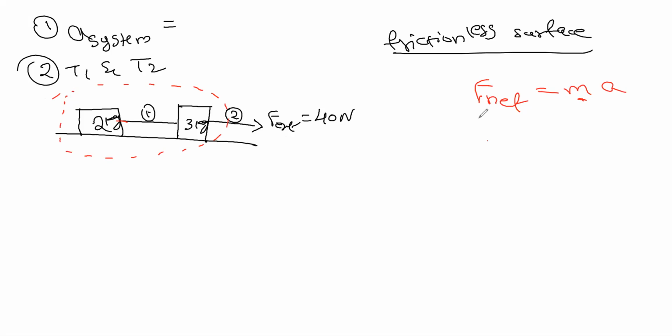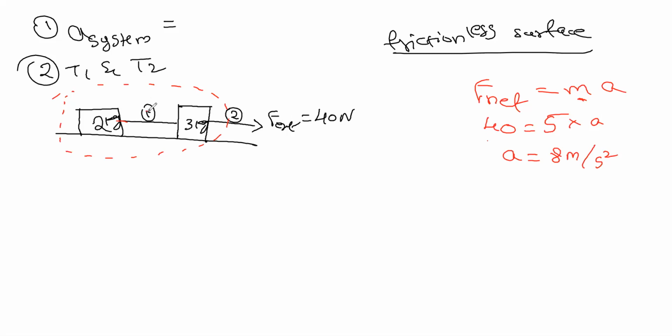And F net here is only the external force for the total system, correct? So F net equals ma. Now calculate: 40 equals, what is the mass now? 5. So we got the acceleration as 8 meters per second squared. This is the first question.